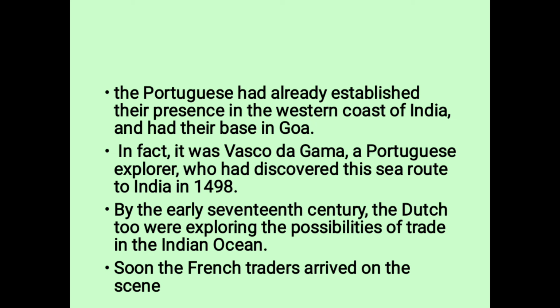In fact, it was Vasco da Gama, a Portuguese explorer, who discovered this sea route to India in 1498. So the Portuguese came to know very early how to reach India, but the British got there only around 1600. Then they realized how to come to India. First they came down to the Cape of Good Hope in Africa, then crossed the Indian Ocean, and then came towards India. Finally, they reached India. So that's the way we can see the British journey.